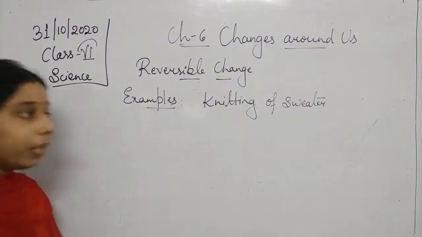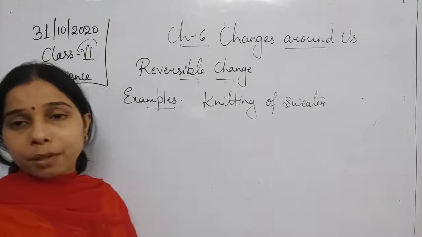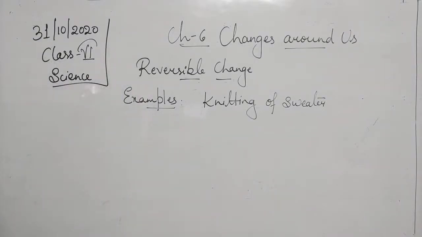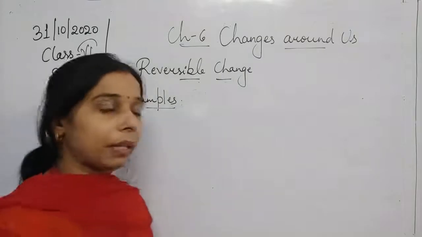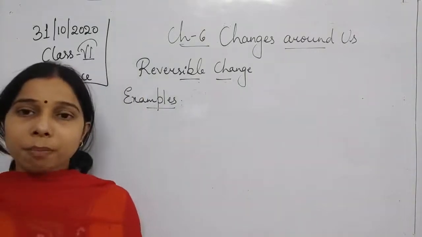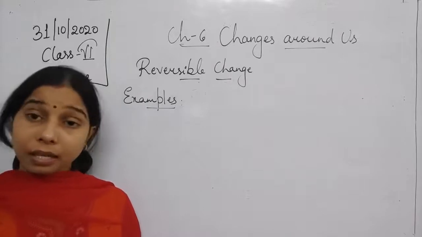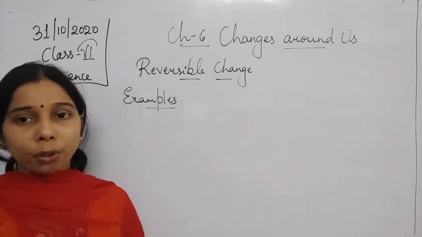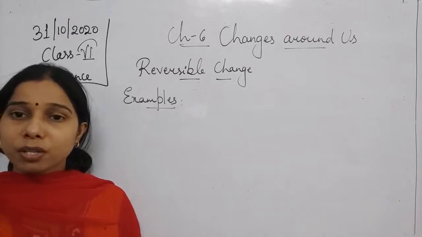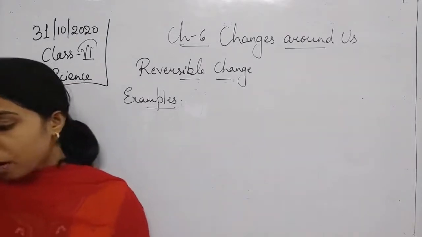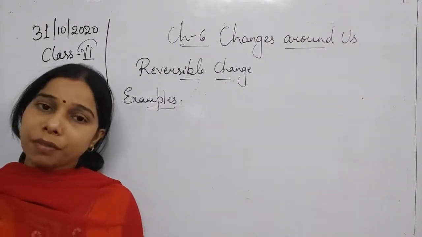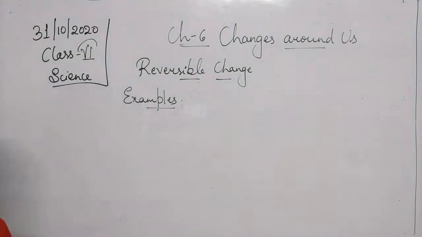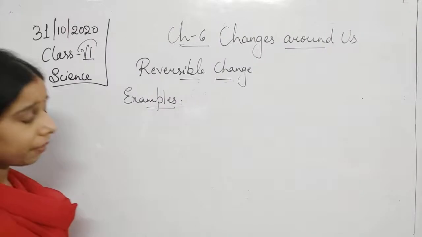Melting of the ice cream, melting of the ice candy, these are all examples of reversible changes. Now one more thing, students, that is heating of the milk. When you supply sufficient heat to the milk, your milk becomes hot, and when you leave it, again it will get converted into the cold milk. So here what is the change? There is a change in the property of the substance. Okay, so we already have studied that if there is a change in the property also, we call it a change. So that is the example of the reversible change, students.